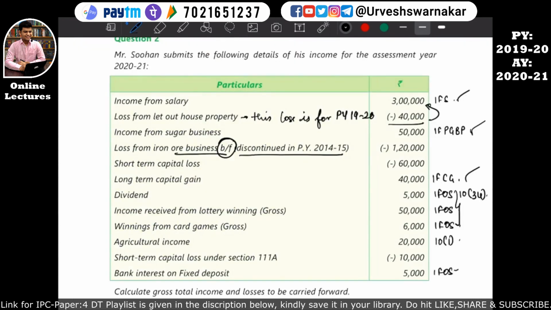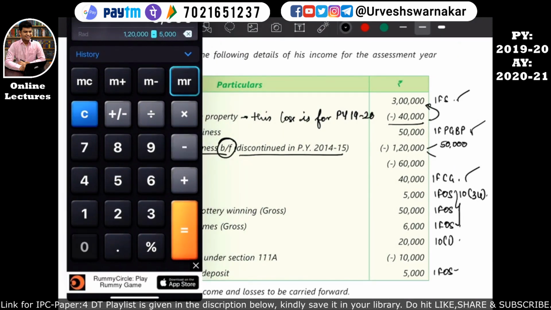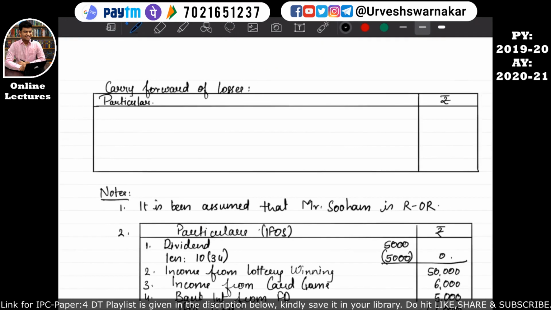So you can see that out of this 1,20,000, only 50,000 is getting set off this year, and let's see how much balance is remaining. 1,20,000 minus 50,000 is equal to 70,000. This balance can be carried forward. So basically this format will come into picture now.